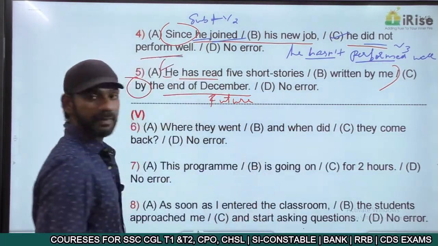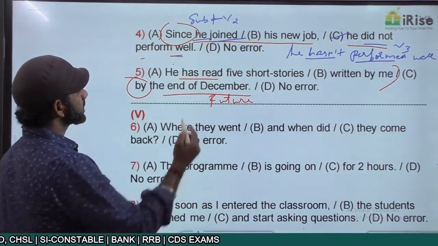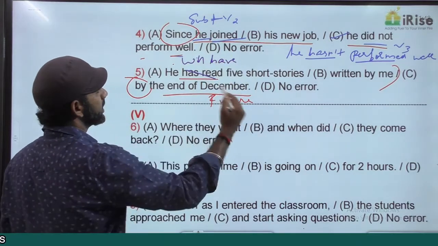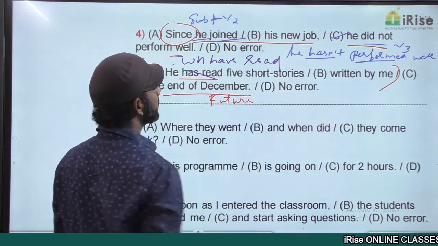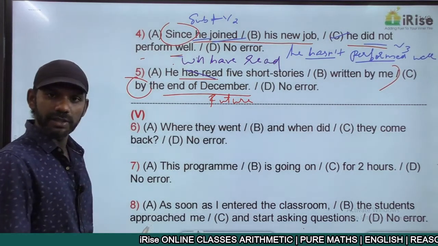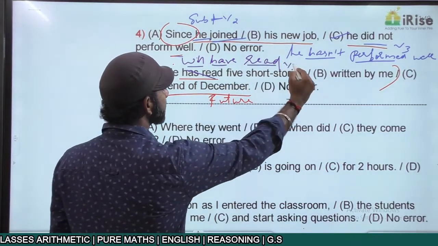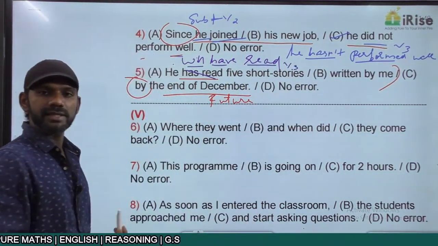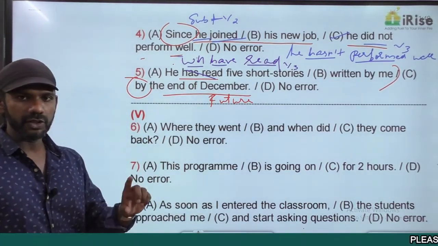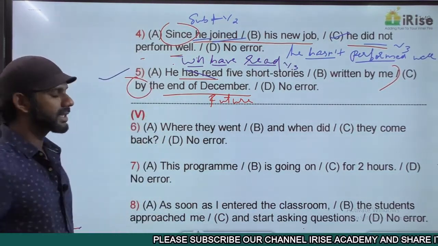So the correct statement must be, he will have read 5 short stories. Will have read is will plus have plus V3, and will plus have plus V3 is future perfect. Now the whole statement is grammatically correct. One idea in the future along with by, that idea is in the future perfect tense, grammatically correct.